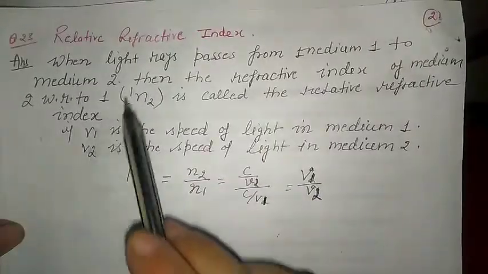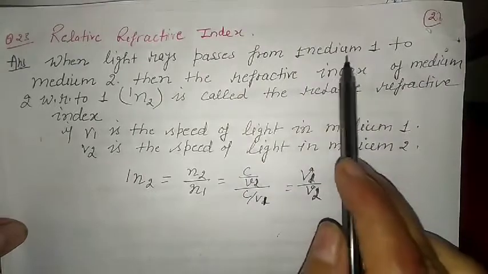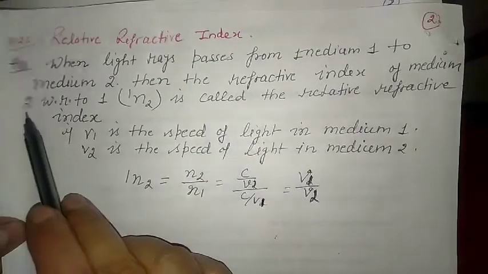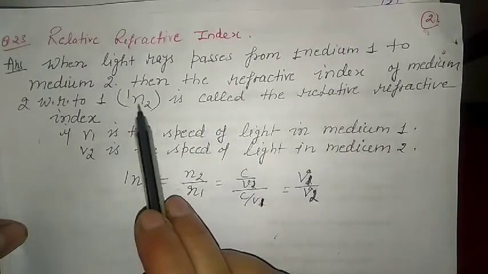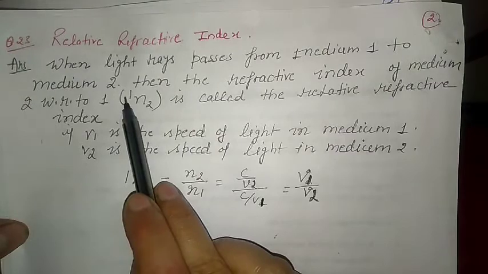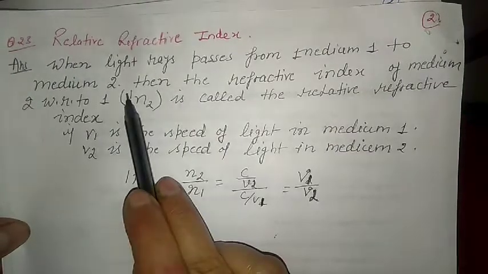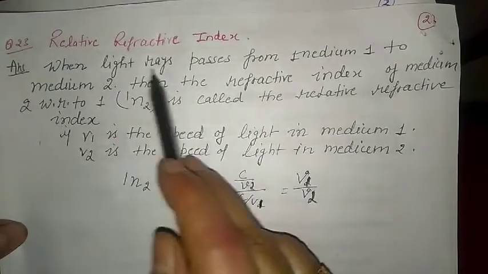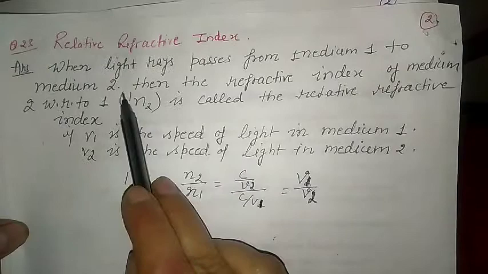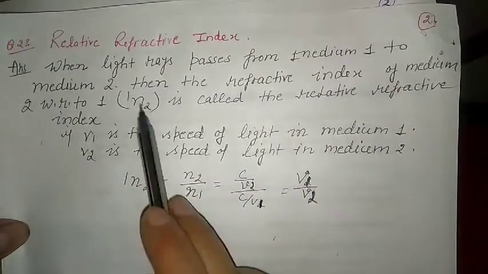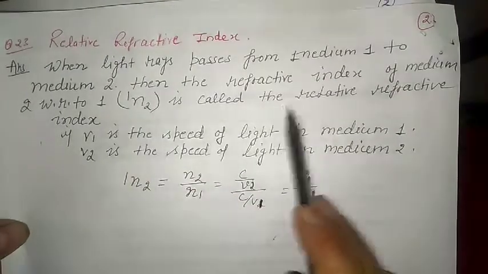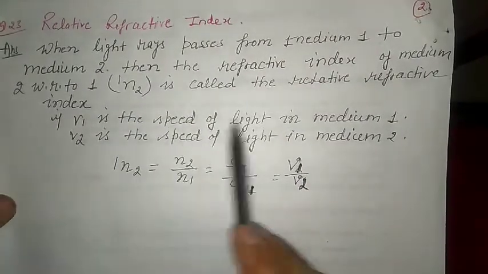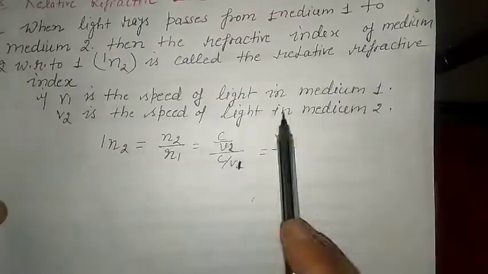The relative refractive index: when light rays pass from medium 1 to medium 2, then the refractive index of medium 2 with respect to 1 is called the relative refractive index. So here we require two mediums. Suppose V1 is the speed of light in medium 1 and V2 is the speed of light in medium 2.